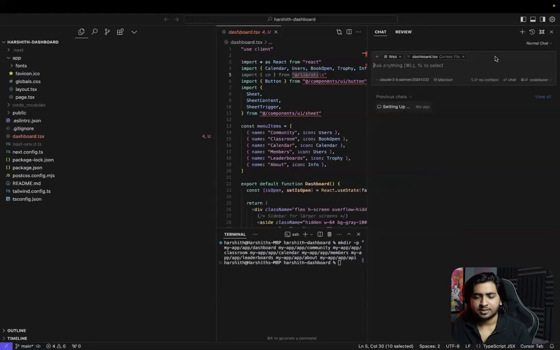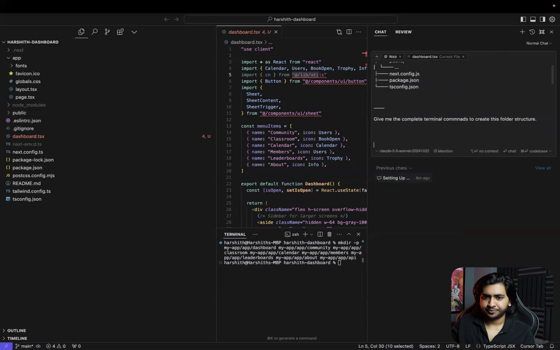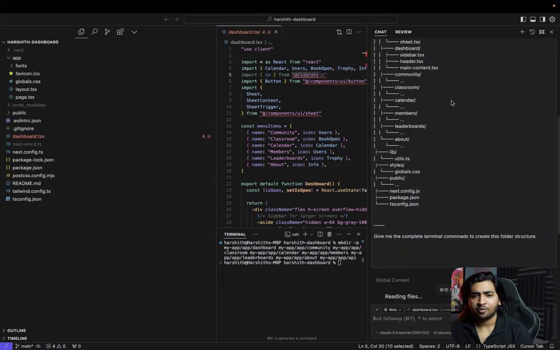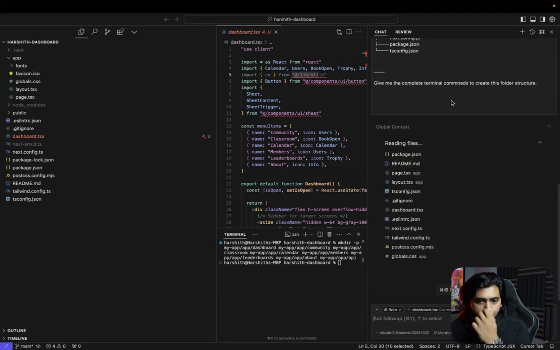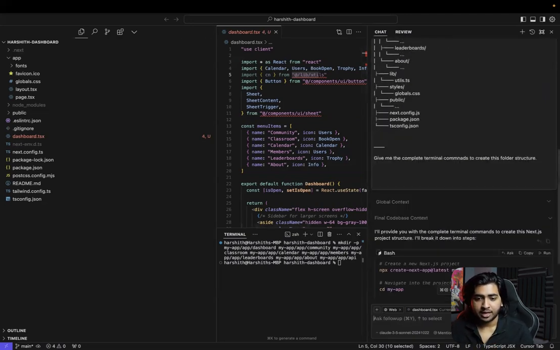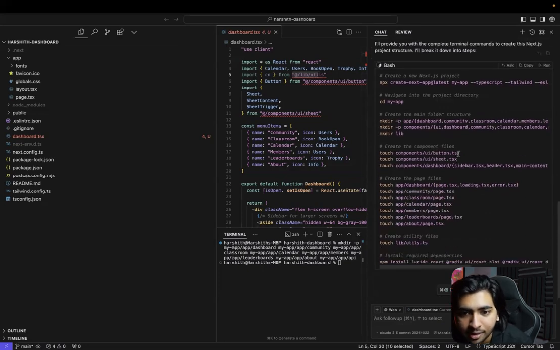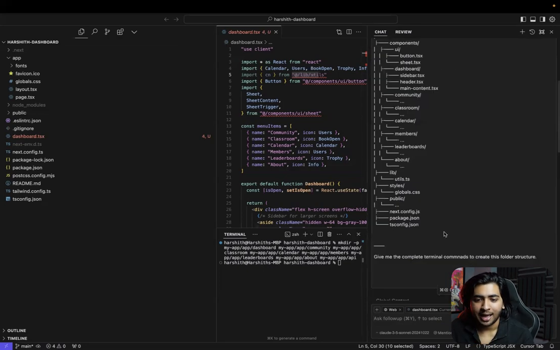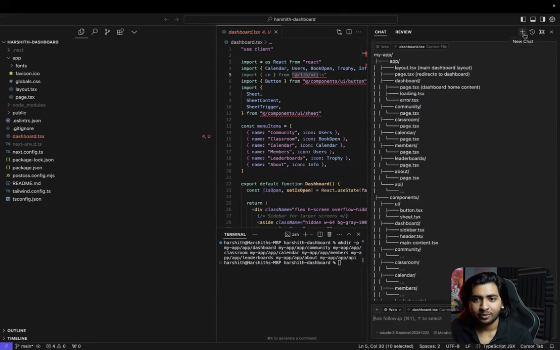Or you know what, we can just go to Cursor and then say, give me complete terminal commands to create this folder structure. That's it. I think it'll just give proper commands because it already knows how our folder looks like. Okay, I think it messed up again because see, it says my app. That's not what we need.